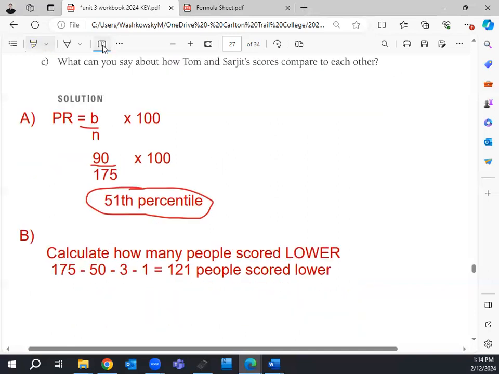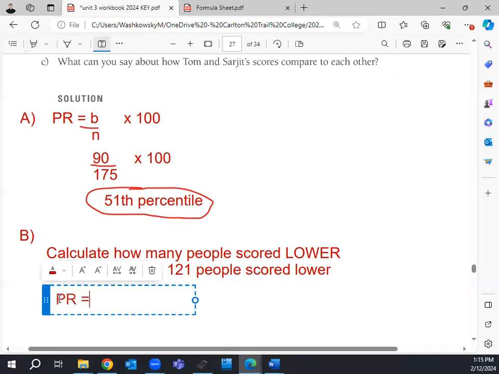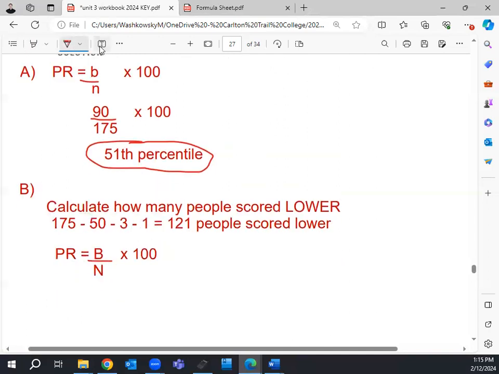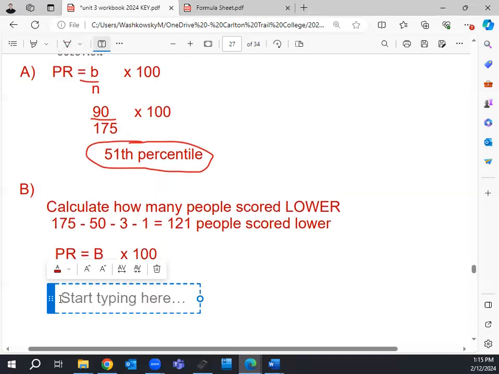So now I'm able to solve this the same way I did before. I still use that percentile rank is equal to B over N times 100. So my B in this case, how many people were lower than this data point? 121.